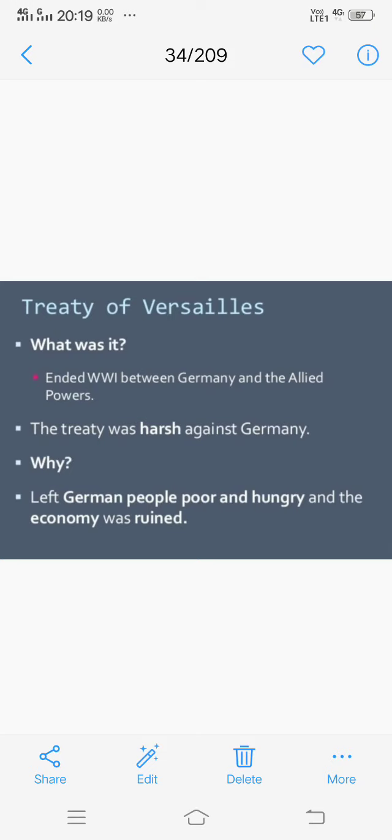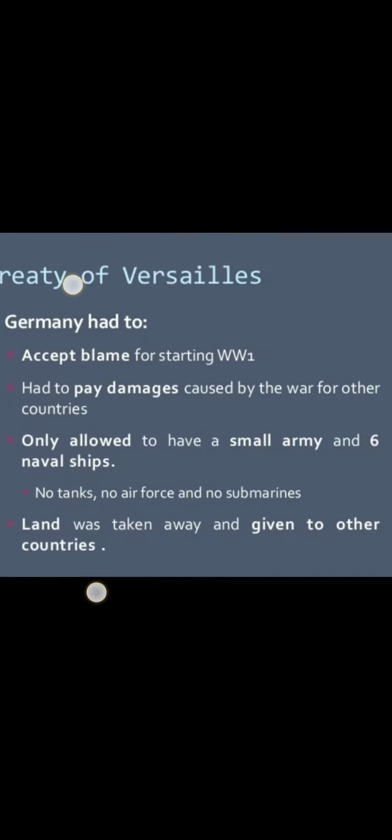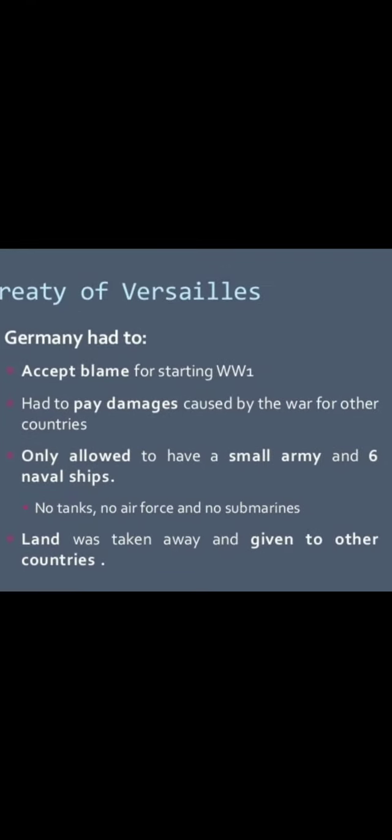In this, Germany had ruined its economic condition. Germany had to pay damages caused by the war to other countries. It was only allowed to have a small army and 6 naval ships.